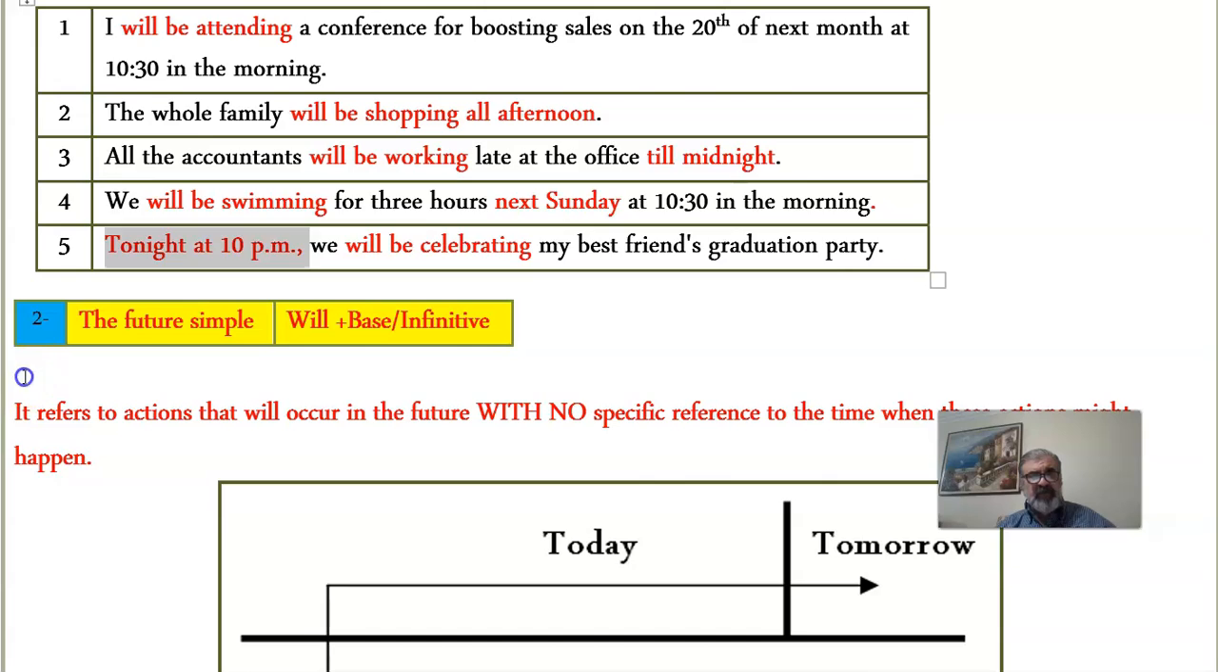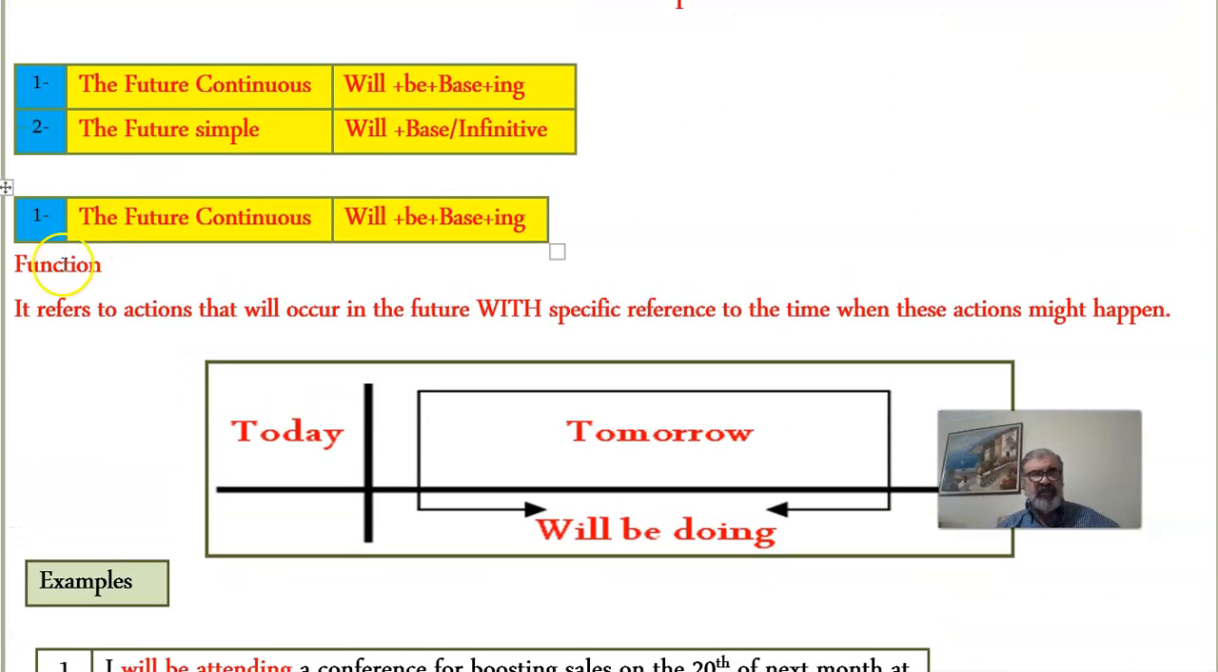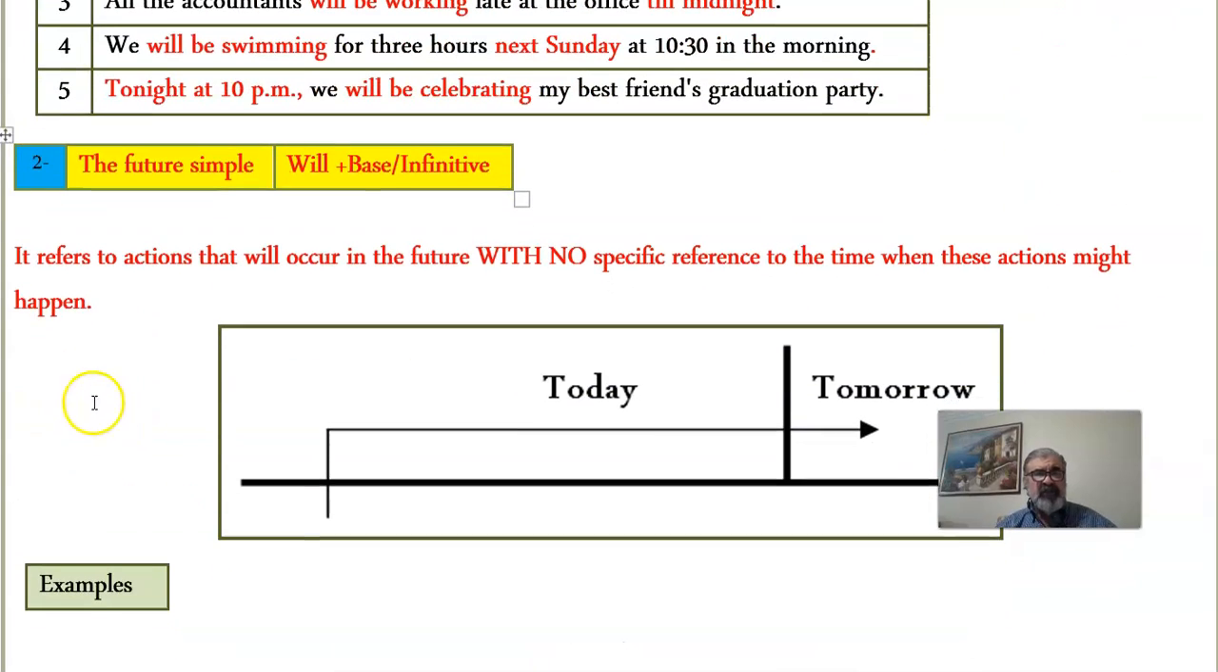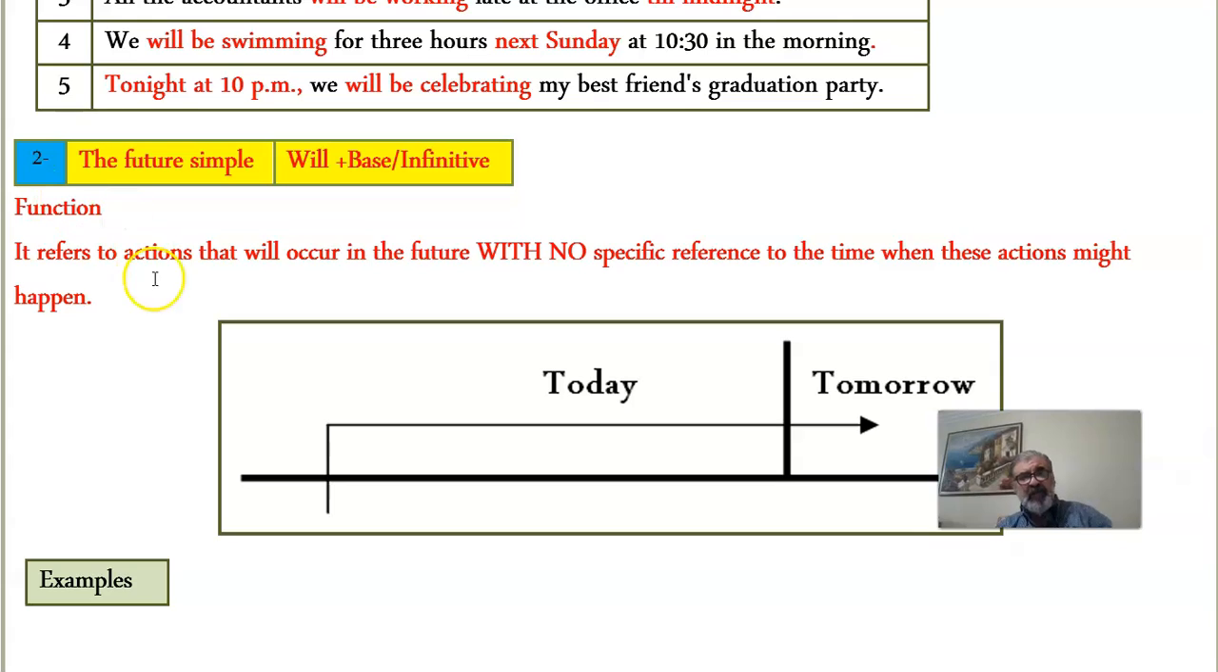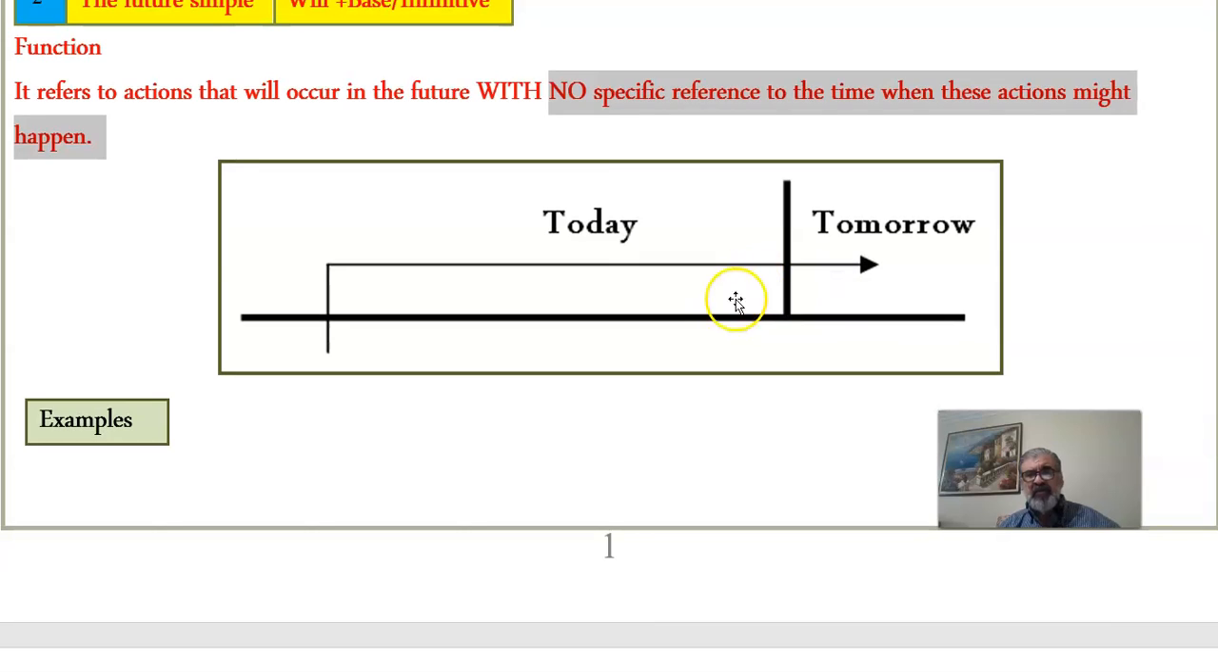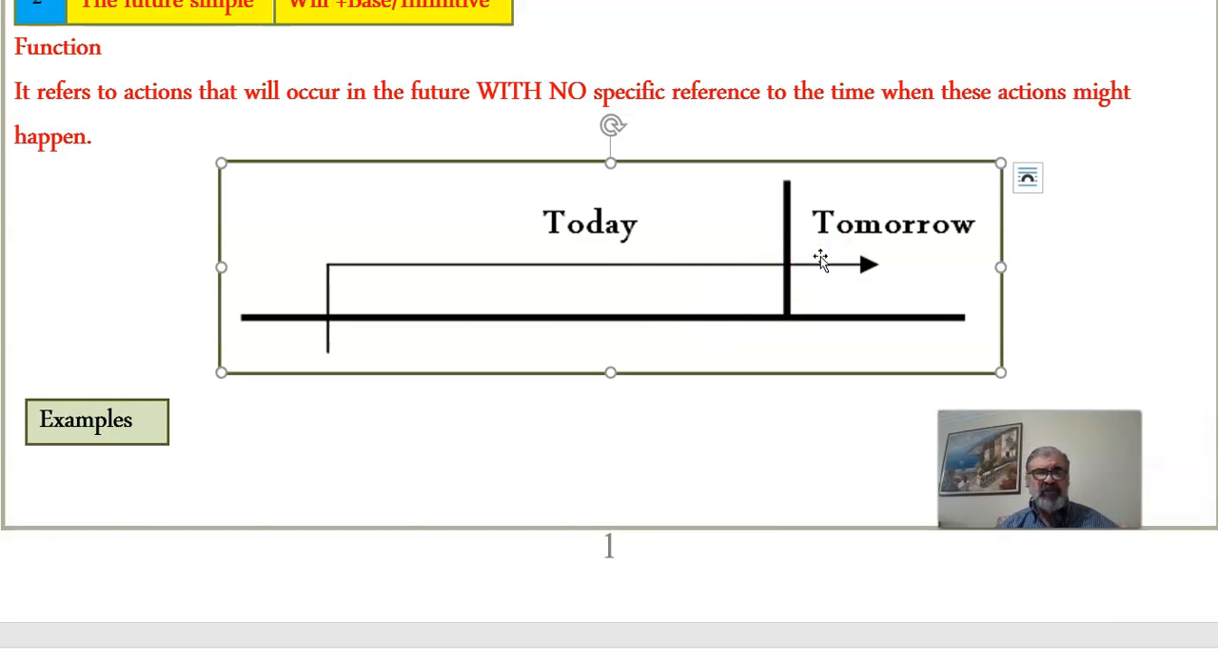Now, as for the future simple, if we start with the function first, because it's only one function, we'll see that it refers to actions that will occur in the future with no specific reference. You could go back to our previous tutorial because we talked about the future simple more thoroughly. There is no specific reference to the time when these actions might happen. It's like when, no one knows.